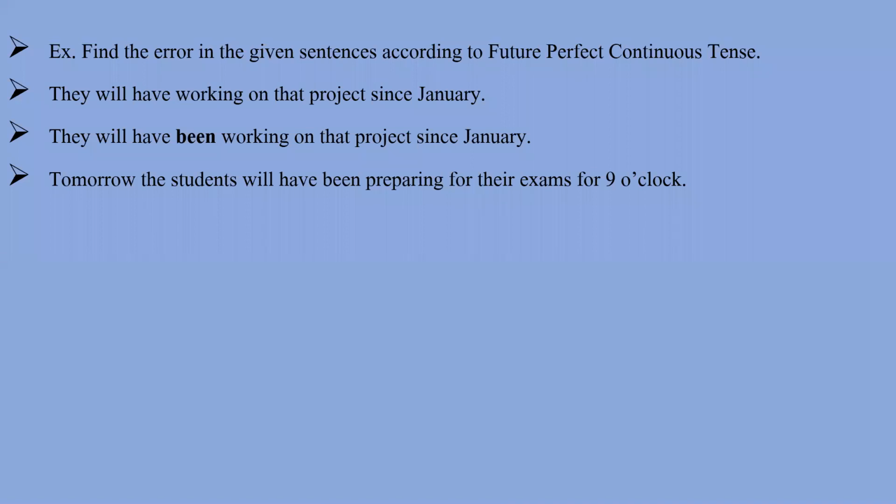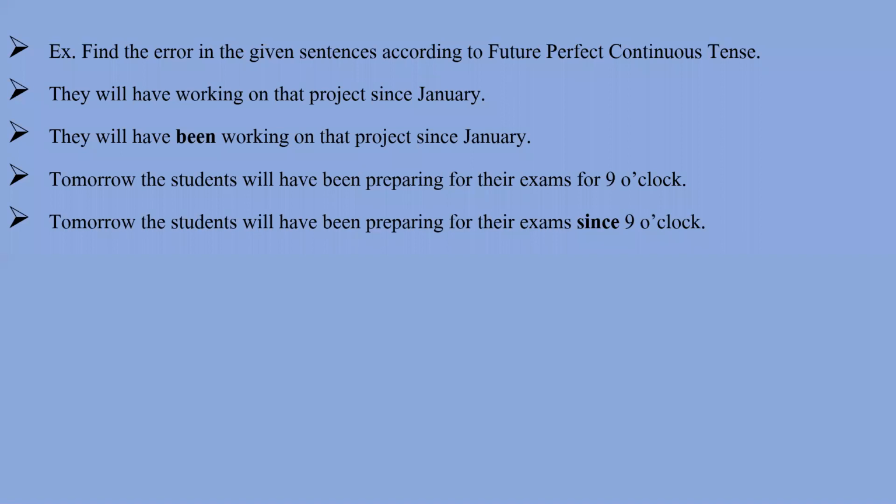Good morning, sir. Very good morning, Kanishka. Sir, it will be tomorrow the students will have been preparing for their exams since 9 o'clock. Yes, very good, because that is a certain time, and for a certain time we should use since, and for the duration of time we should use for.